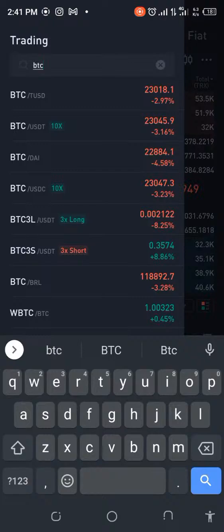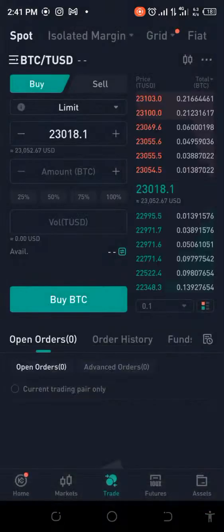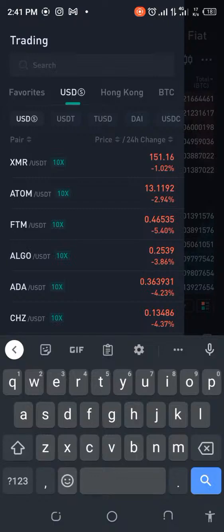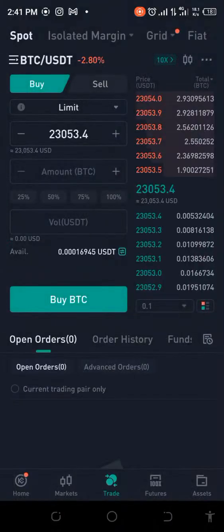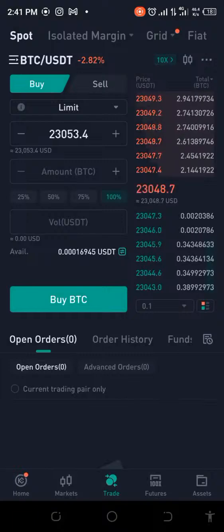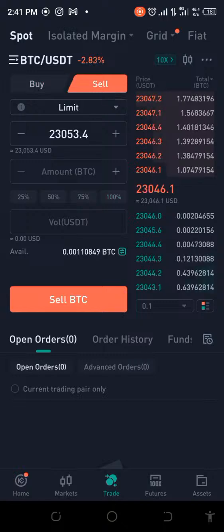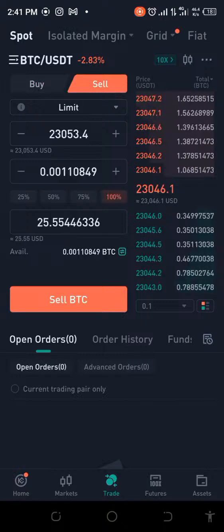Although, no, this is not what I want. BTC USDT. That should be this. If I try to sell my BTC, what will I get? I will get 25.55, okay?